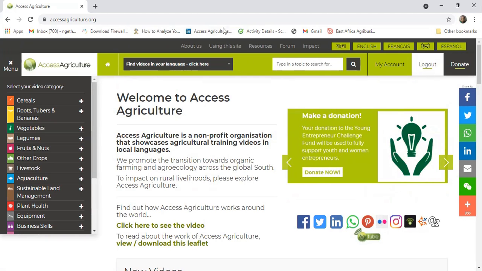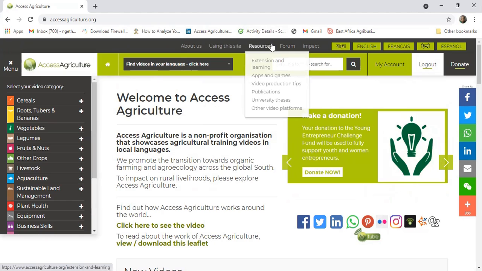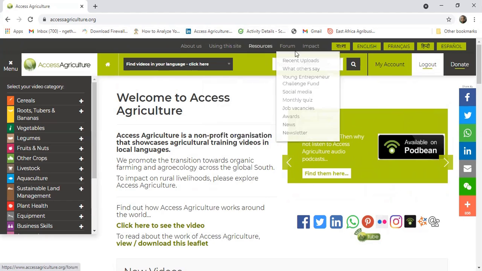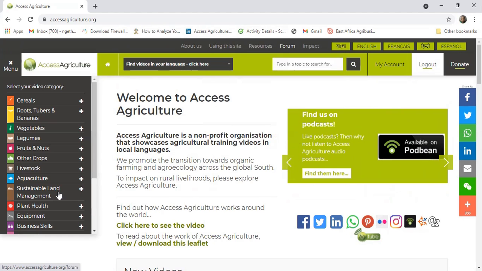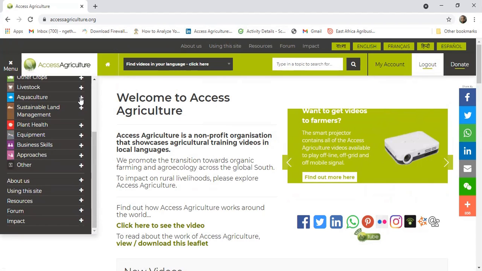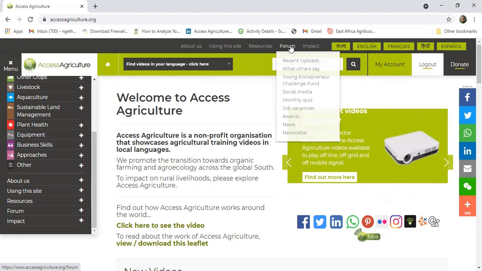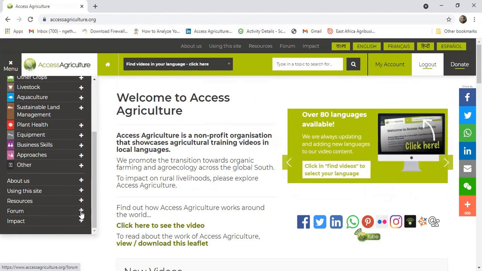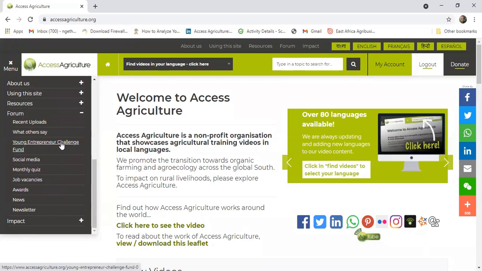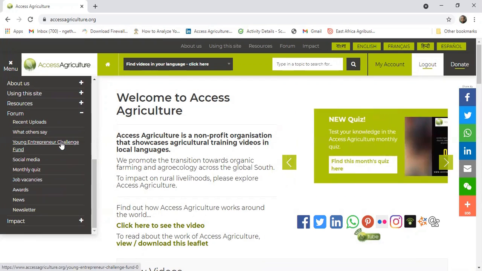So to access the Young Entrepreneurship Challenge Fund, you will go to Forum, the upper bar, or the sidebar. You can access it in two ways: the upper tab, Forum, Young Entrepreneurship Challenge Fund, or the lower bar, click on the plus, and then you click on the Young Entrepreneurship Challenge Fund.